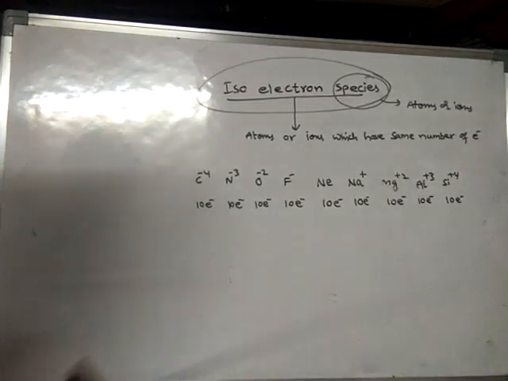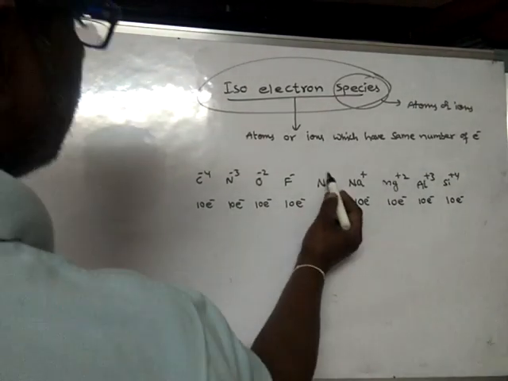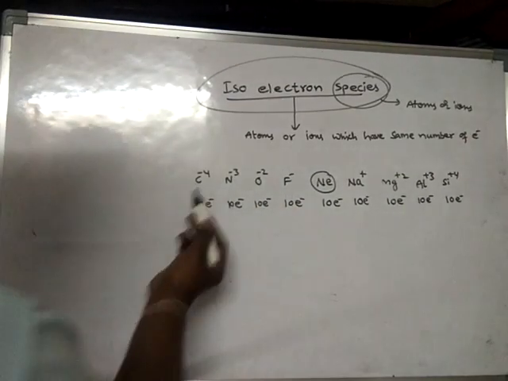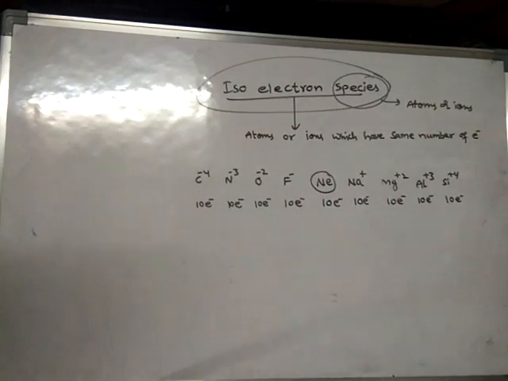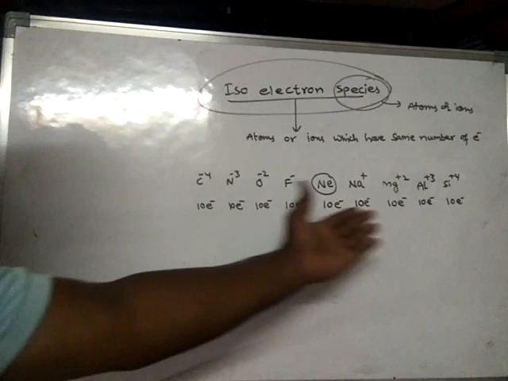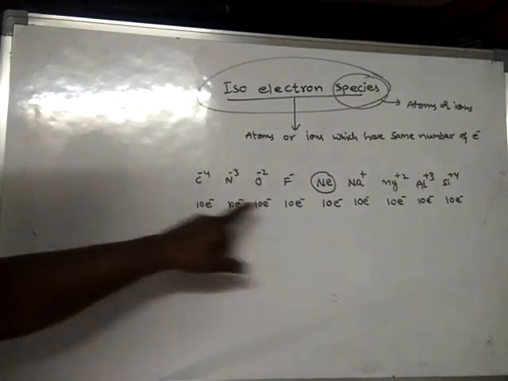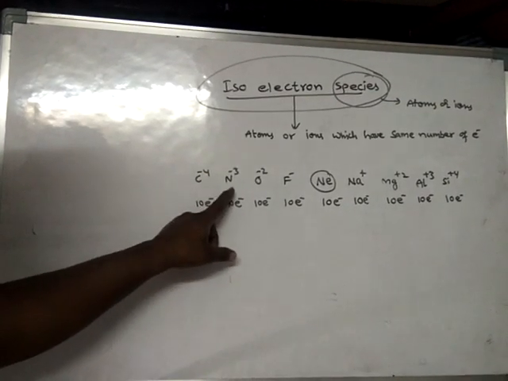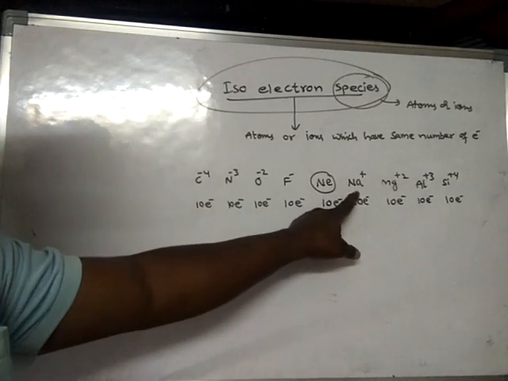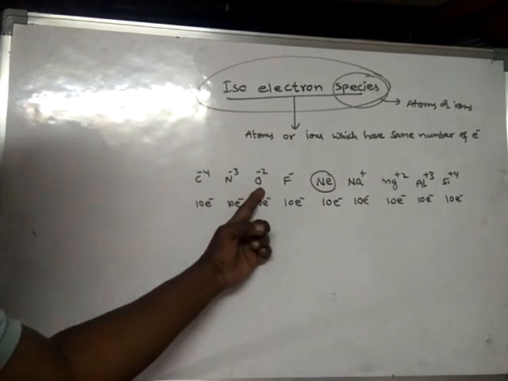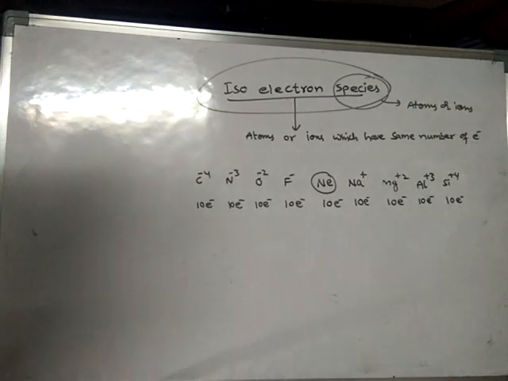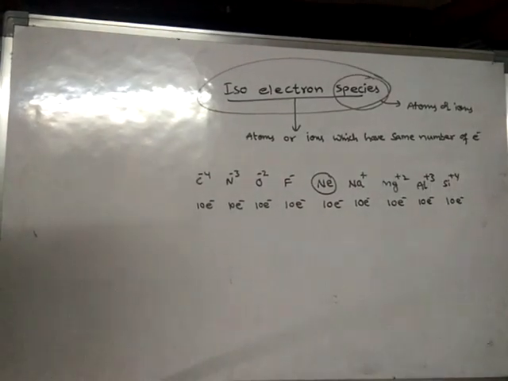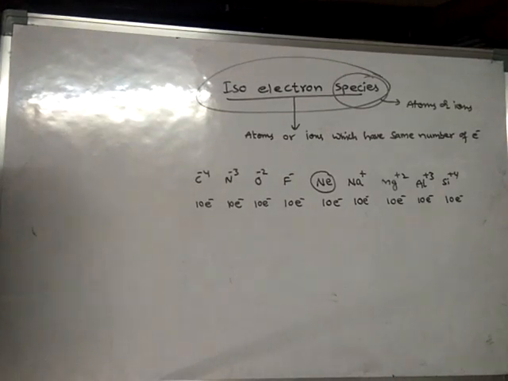See, all these species, whether neutral atom, cations or negative ions, whatever it may be, all the species which have the same number of electrons are said to be isoelectronic species. So these are all isoelectronic species to one another. Si plus 4 is isoelectronic to C minus 4. In the same way, N minus 3 is isoelectronic with Na plus, or with O minus 2. All these are isoelectronic with each other.